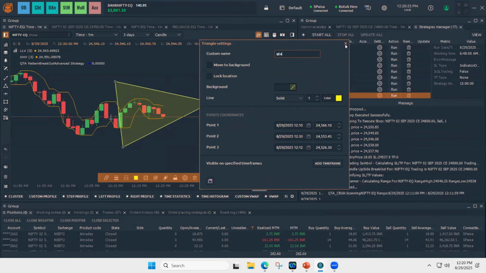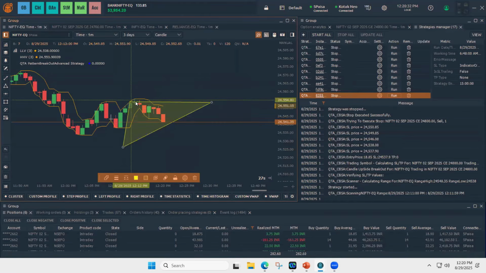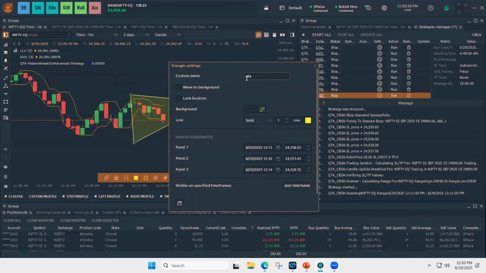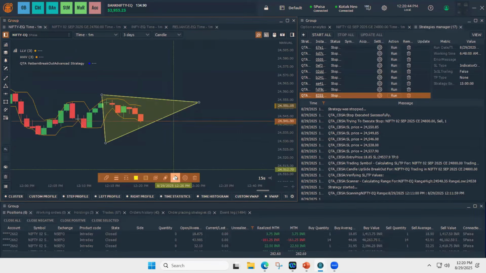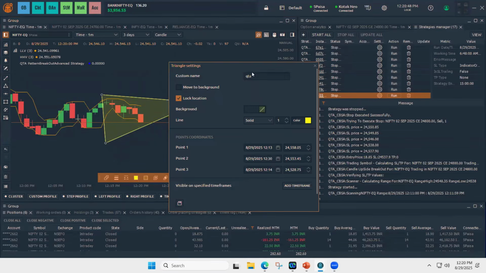So this is the important step for the pattern breakout. Please ensure if you want to trade based on pattern breakouts, you draw one pattern, go to settings, type QTA, and then lock location. In this case, I chose this triangle, already given QTA and lock location.